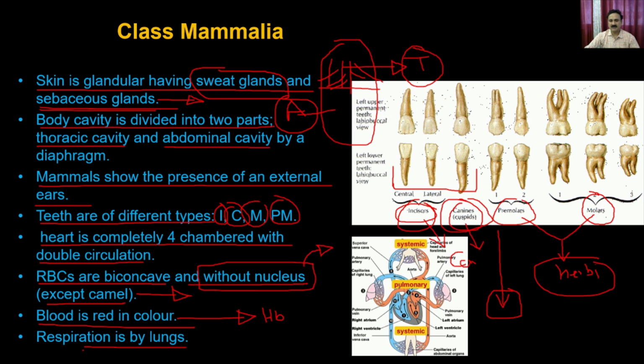This is the circulatory system. You see the heart is four-chambered, where two chambers are for the arterial blood and two chambers are for the venous blood. That's how it sends the venous blood to the lungs, where it gets purified and then comes back to the heart, and then the heart throws that clean blood to the rest of the body. So that's how the heart has double circulation.